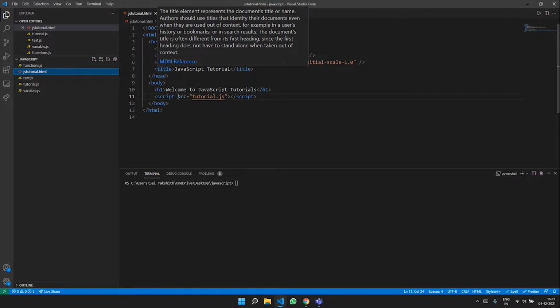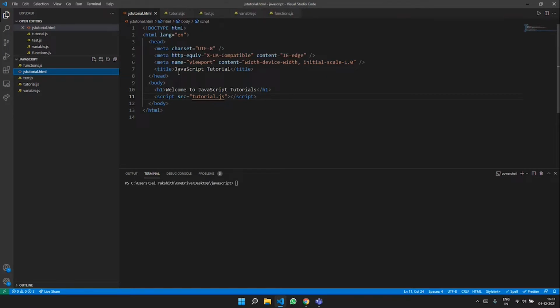This is the title tag, and the title tag reads JavaScript tutorial, and this is the body tag of the HTML page. This is the head tag of the HTML page, and this is the boilerplate code, which is nothing but the code that is initially appearing on the screen.